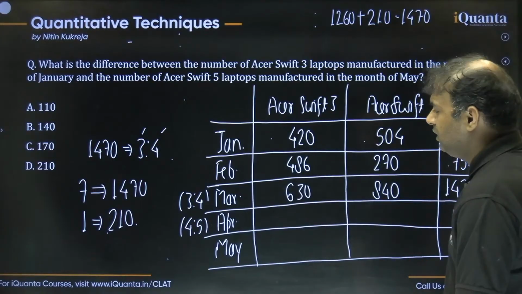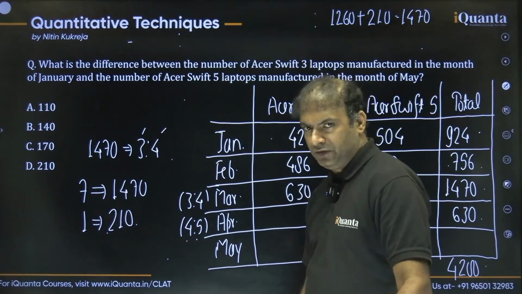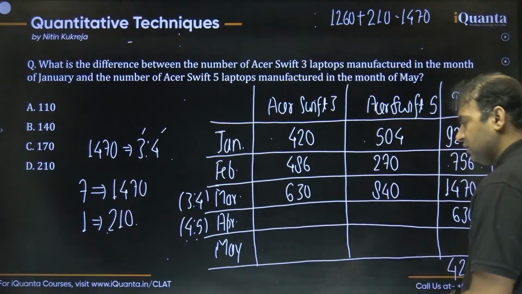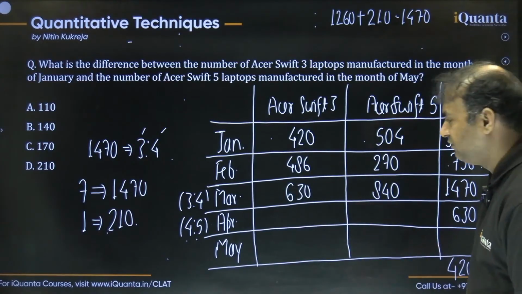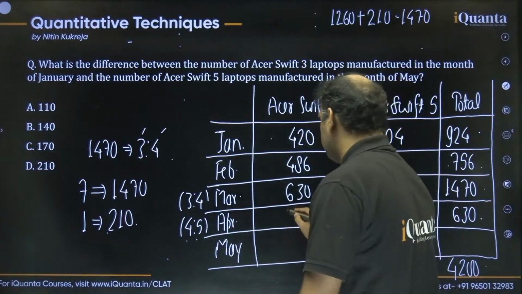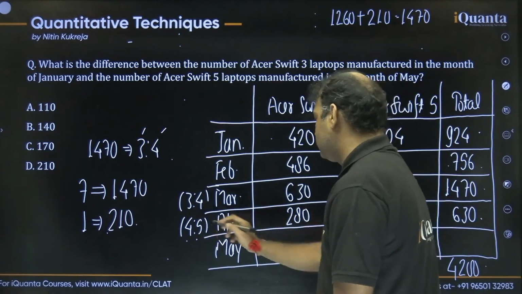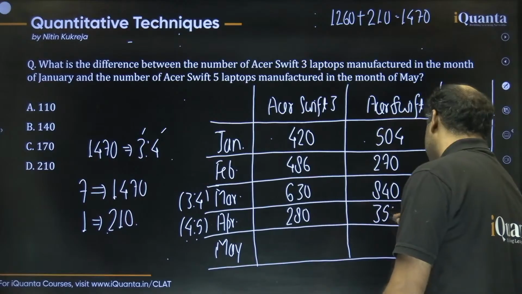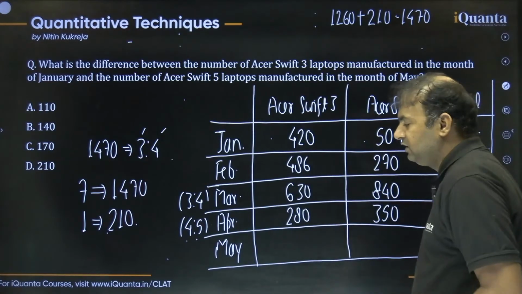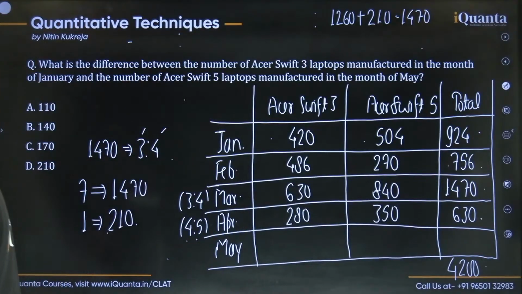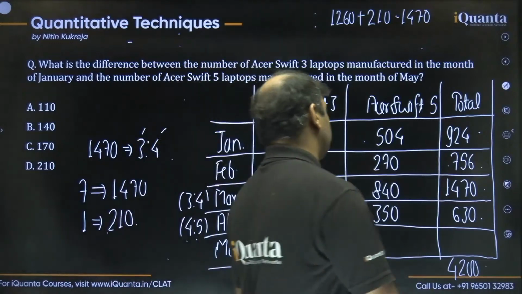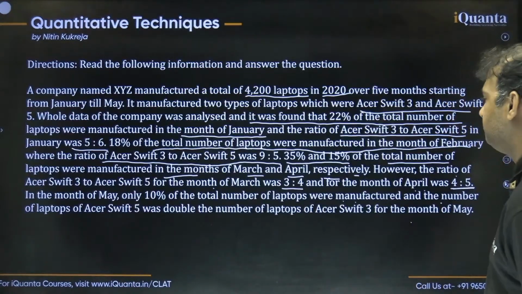Very simple thing. You can say 4 plus 5 is 9, but in real the total is 630. So 9 is equivalent to 630. That means 1 is equivalent to 70. So 4 is equivalent to 280 and 5 is equivalent to 350. This is how we can find the number of laptops manufactured in the month of April for both the models. All right. Now let's talk about the last month, May, right?